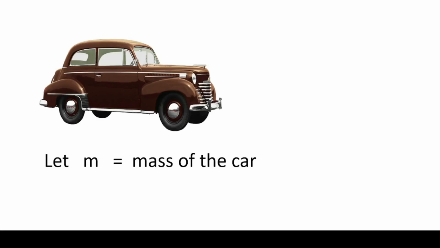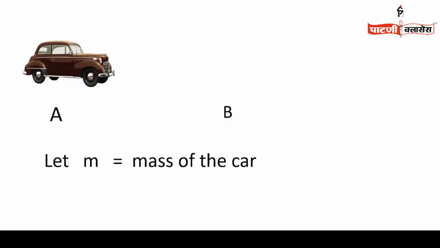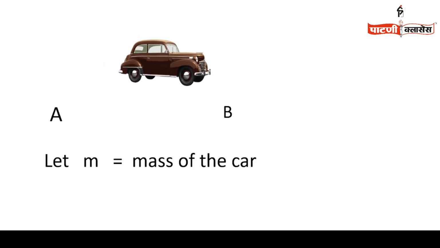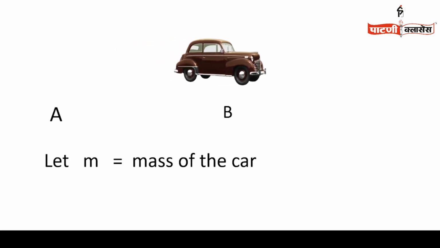Let us consider a car. In place of a car, you can consider any other suitable object you desire, but at present, to make you understand, I am considering a car. Let m equal the mass of the car. Suppose the car is moving from point A to point B. The very first time, I observe the velocity of the car at point A. Therefore, the velocity of the car at point A is called initial velocity.